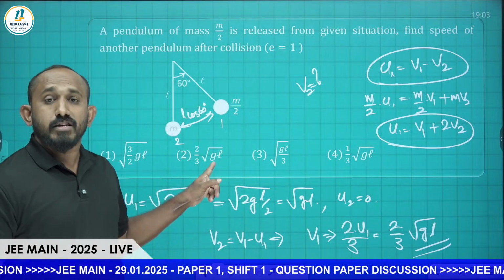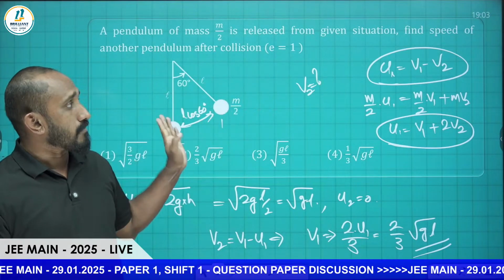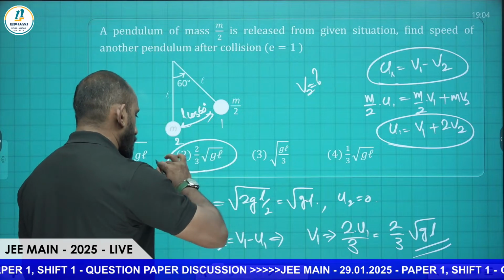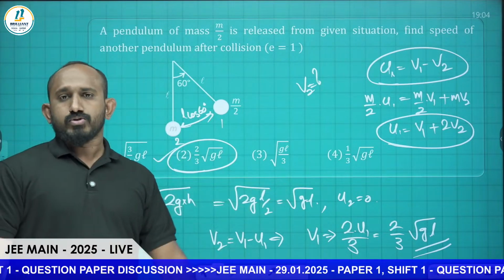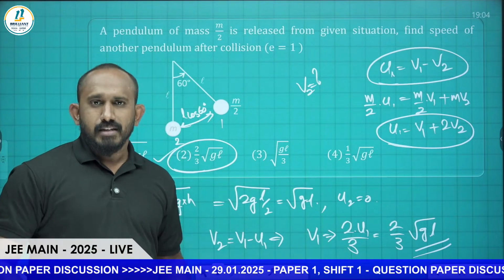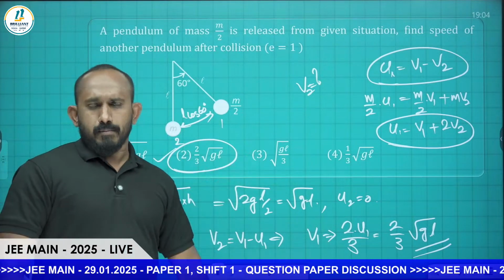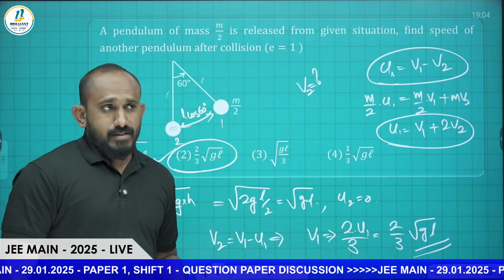So 2 by 3rd of the initial velocity of the first body will be its final velocity, the speed of this pendulum. So the answer is the second one, 2 by 3 into root GL. Got it? So it's an elastic collision concept, asked in terms of the simple pendulum. Next question, let's see.